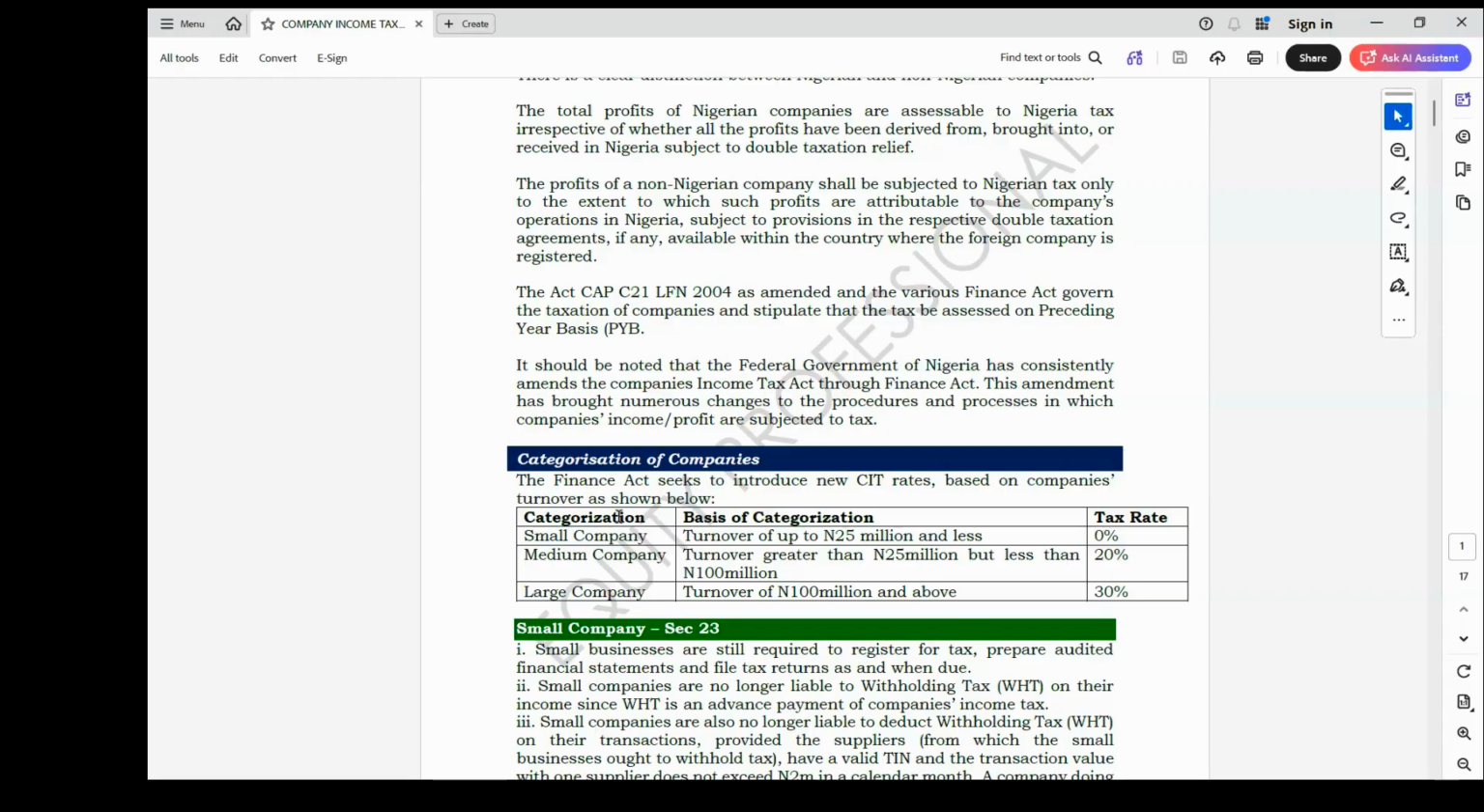So how do we categorize these companies? To know whether a company is a small, medium or large company will depend on the amount of turnover generated by such company. The amount of turnover generated will show whether a company is a small company or a large company.